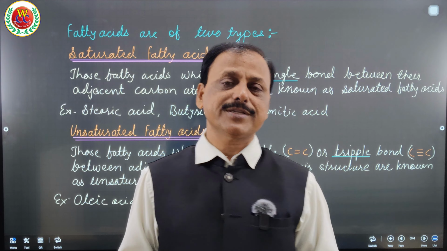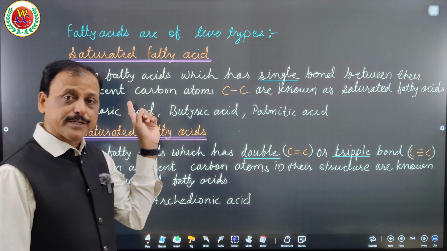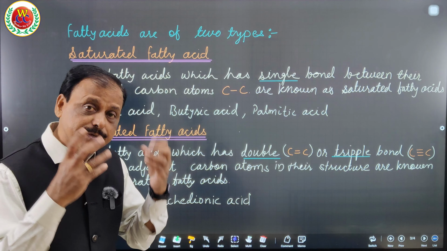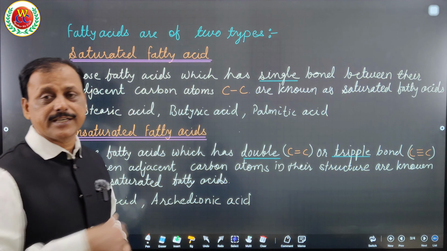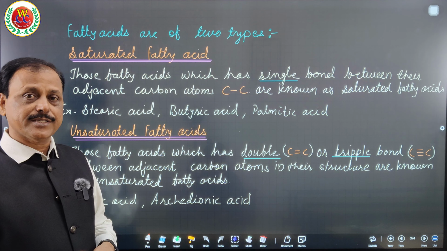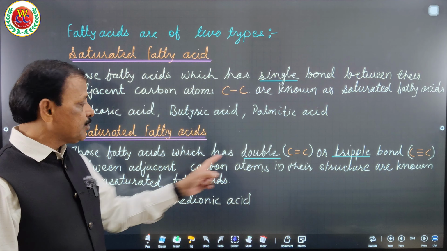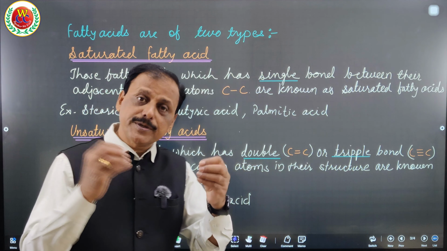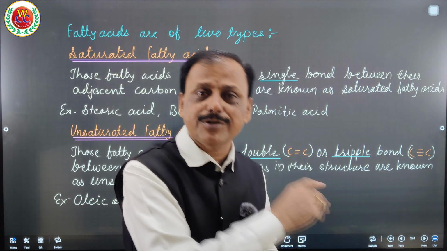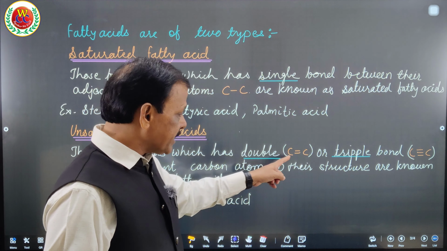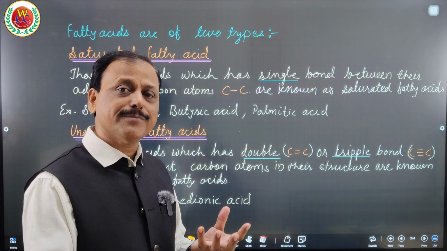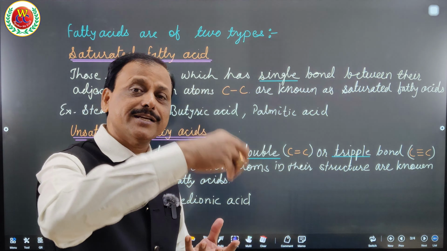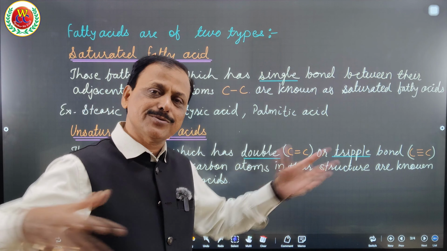So saturated fatty acids have single bonds between adjacent carbons of their long chain. But what are unsaturated? Those which have double or triple bonds between adjacent carbons, meaning there is a chance of adding hydrogen. Unsaturated means more can still be added. Saturated means no more can be added.